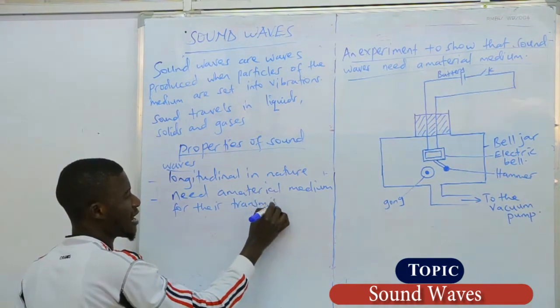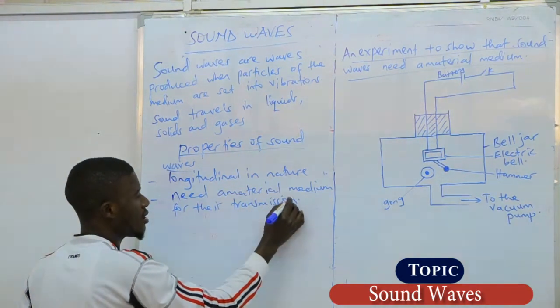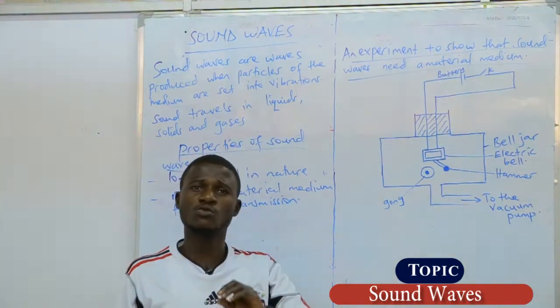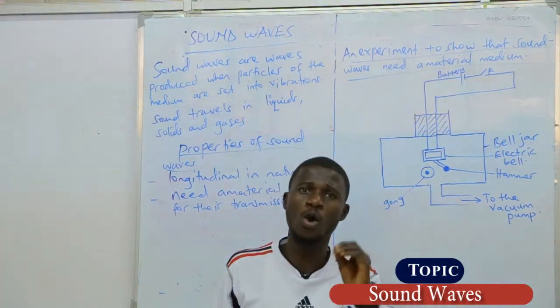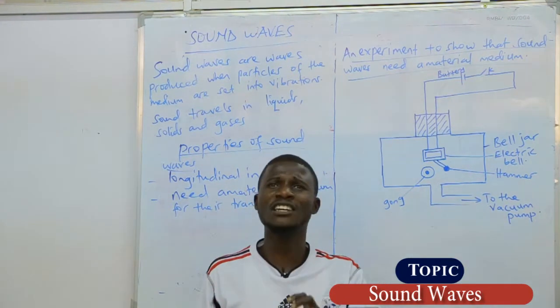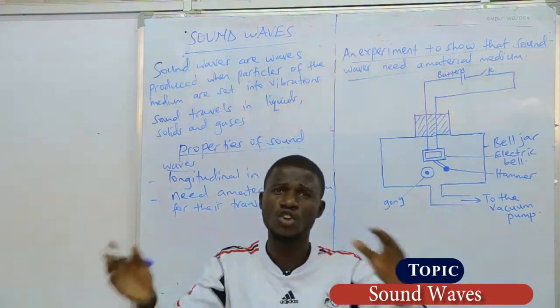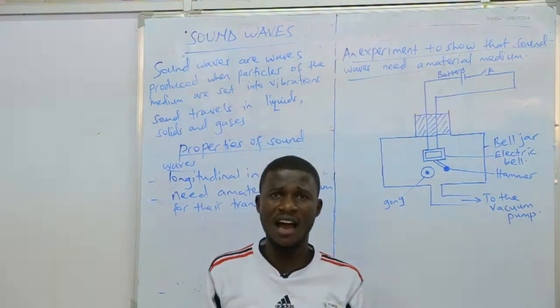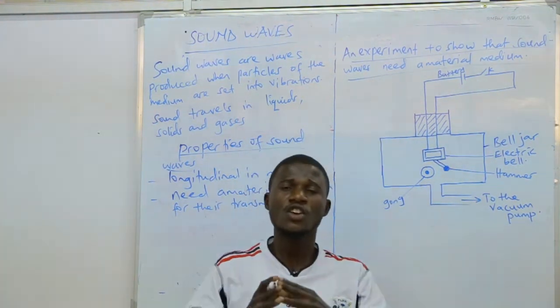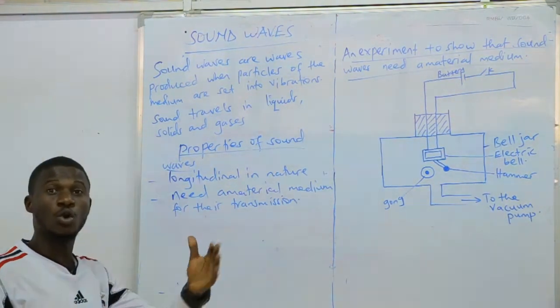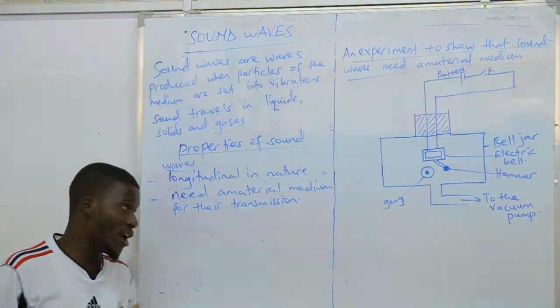I can give you an example. Like sound waves, when they are traveling through a medium called air. If they are traveling in air, you remember very well, they will form the compression regions and the rarefaction regions. I don't want to go into details there because we talked about it in longitudinal waves.